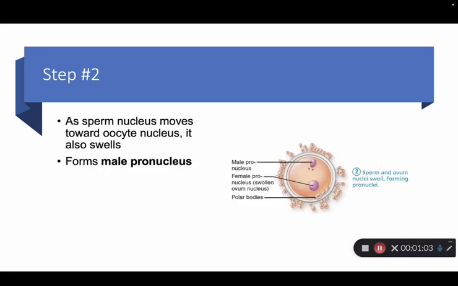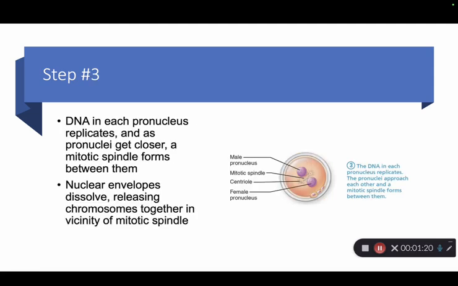It enlarges and becomes the male, or AMAB, pronucleus. This migration of pronuclei toward one another is choreographed by the cell's cytoskeleton, preparing for a coordinated union. As the 2 pronuclei move closer, their DNA replicates. In this, a mitotic spindle will begin to form between them.